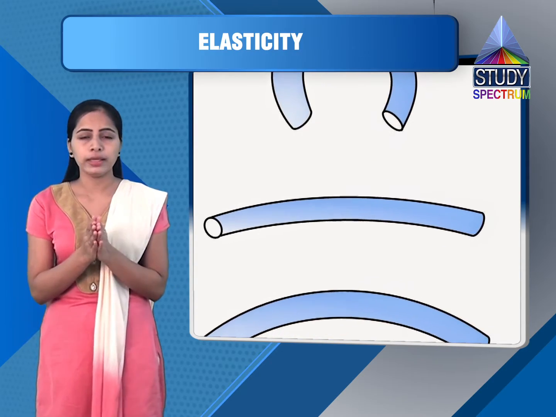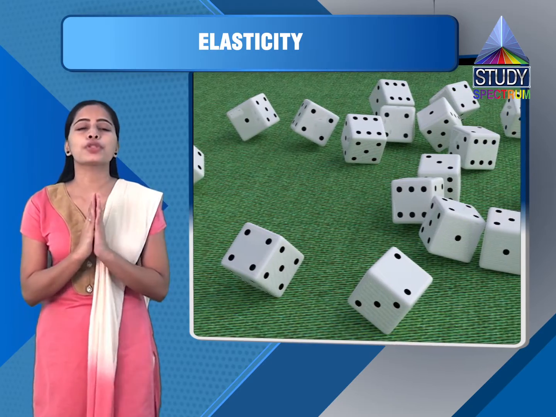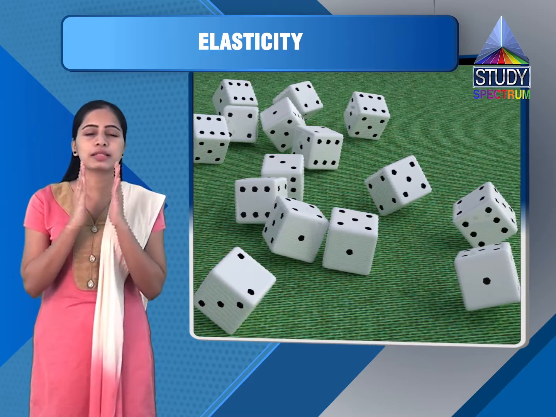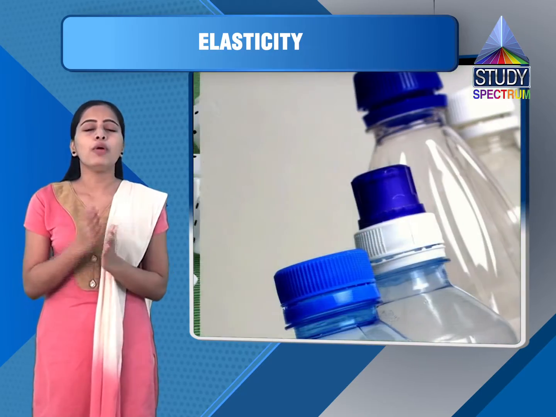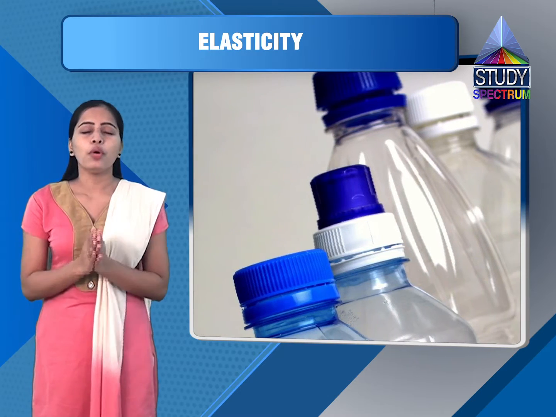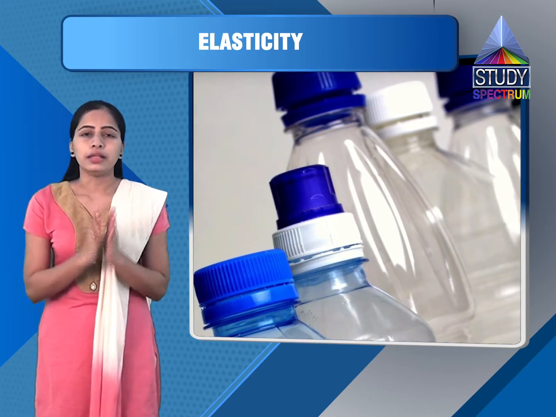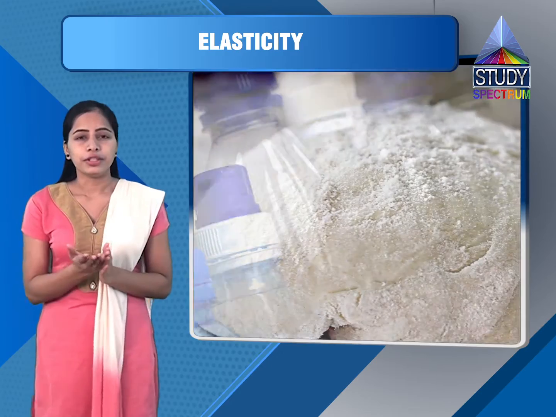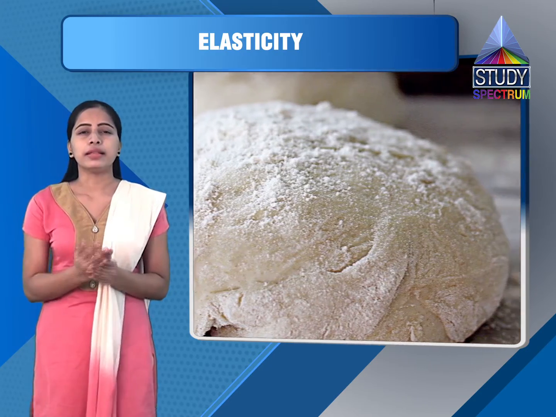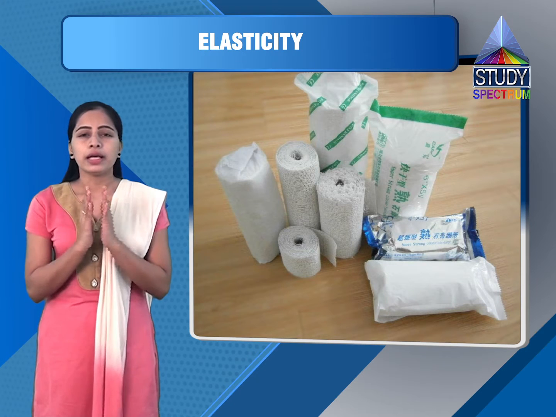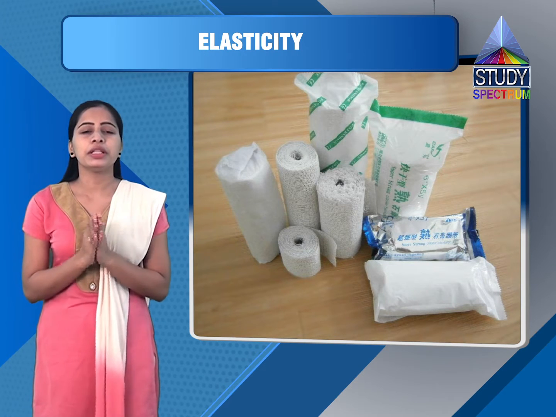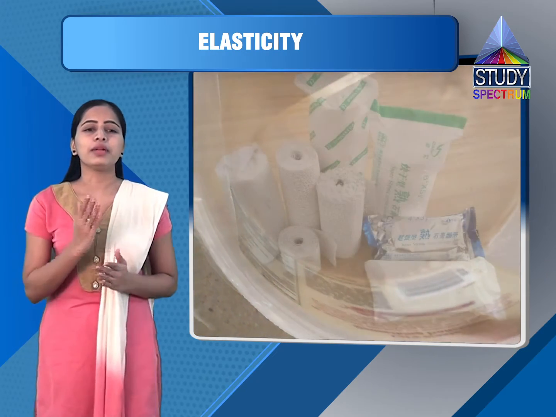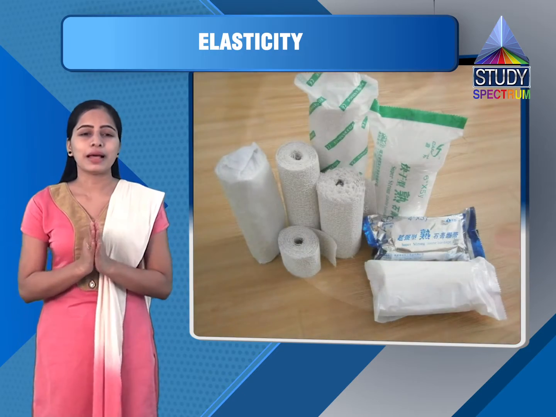Suppose I have some body, I am applying some force on it. So it will get deformed, means its dimension will change, whether it is size or shape or both. Now I will remove the force. Even after removing the force, the deformation will be permanent. The examples of plastic bodies are dough and we can say the plaster of Paris and all. So the bodies which do not regain their size or shape, we can say the original dimension, after removal of deforming forces, are called plastic bodies.